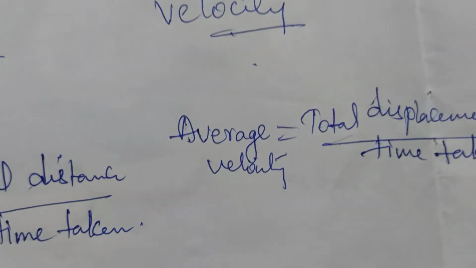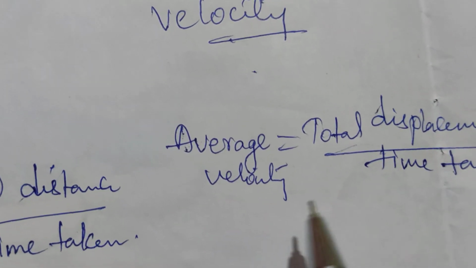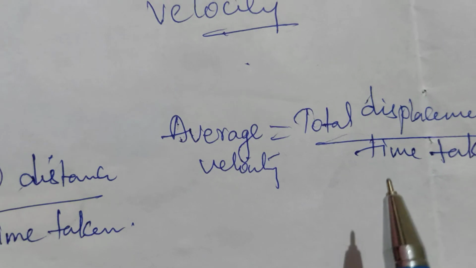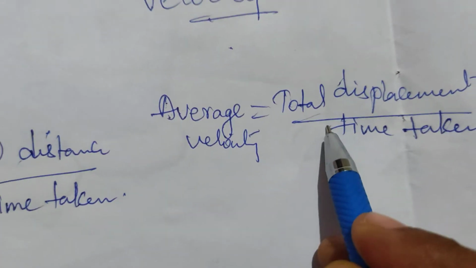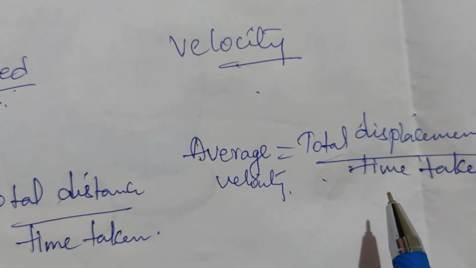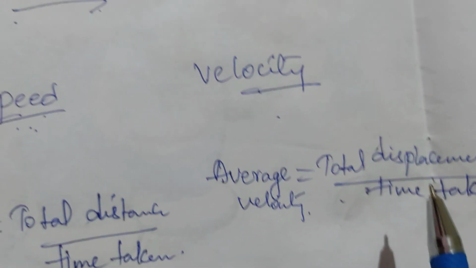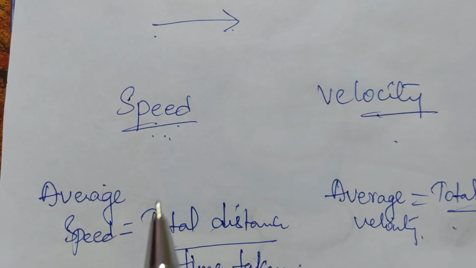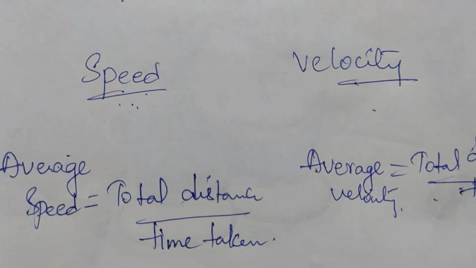The displacement of an object per unit time is called average velocity. Average velocity is a vector quantity and is along the direction of displacement, and average speed is a scalar quantity. Both can be represented by the SI unit, meter per second.